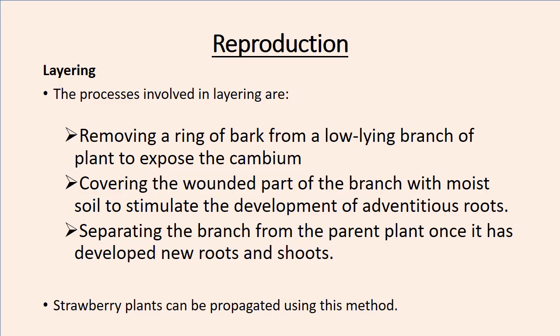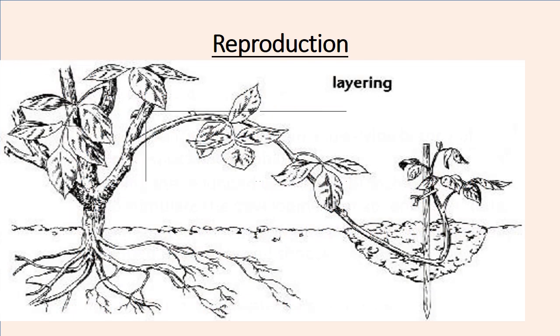Of course, a diagram can help. So this is how layering occurs. If there is a branch that is lying closer to the ground, you remove the bark, making sure that the cambium is exposed. When you do that, you cover it with moist soil, as in here.